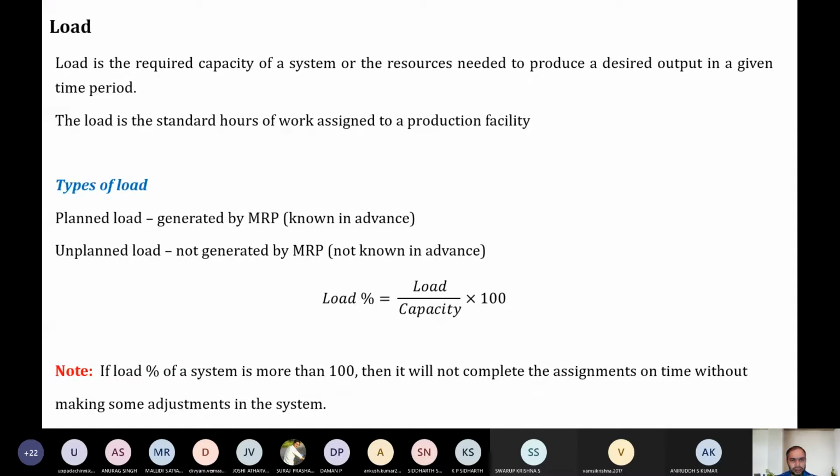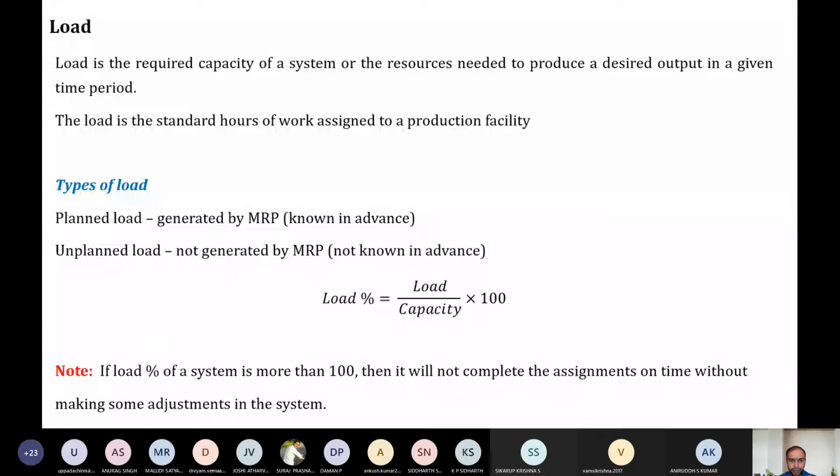Okay, so what is this load? Load is the standard hours of work assigned to a production facility. So if the machine is going to work for 8 hours, how much is the load required for that particular facility to do the work? That we call load.